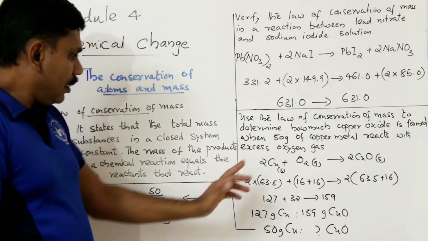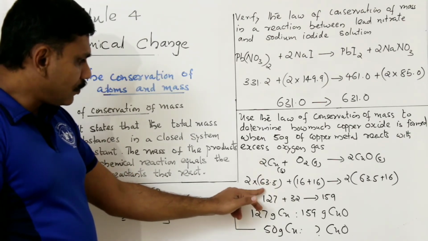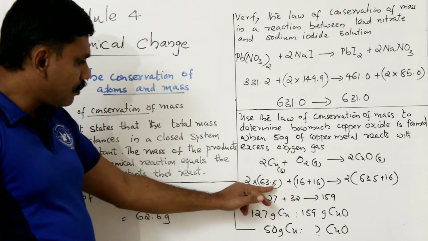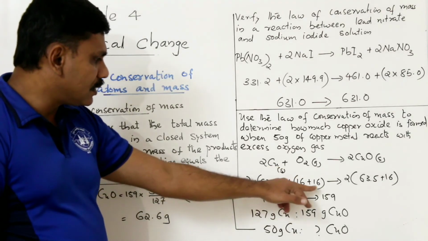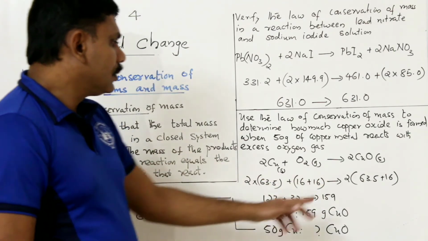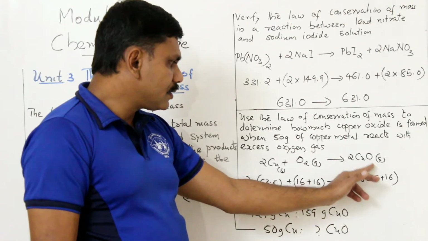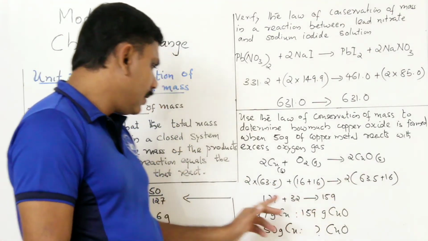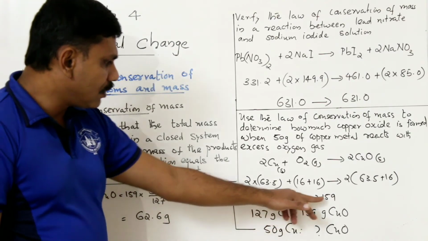2CuO. From the periodic table you can find out the mass: 2 times the mass of copper, that is 63.5, plus 2 oxygen, that is 16 plus 16. So here the total mass is 127 plus 32, giving 159.